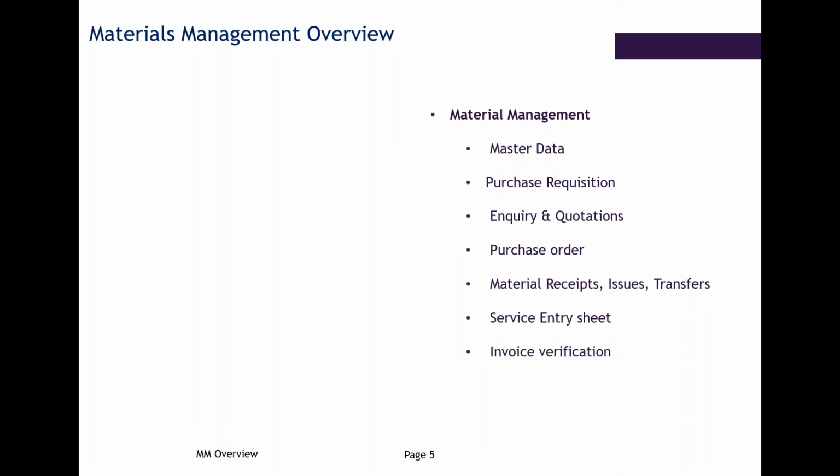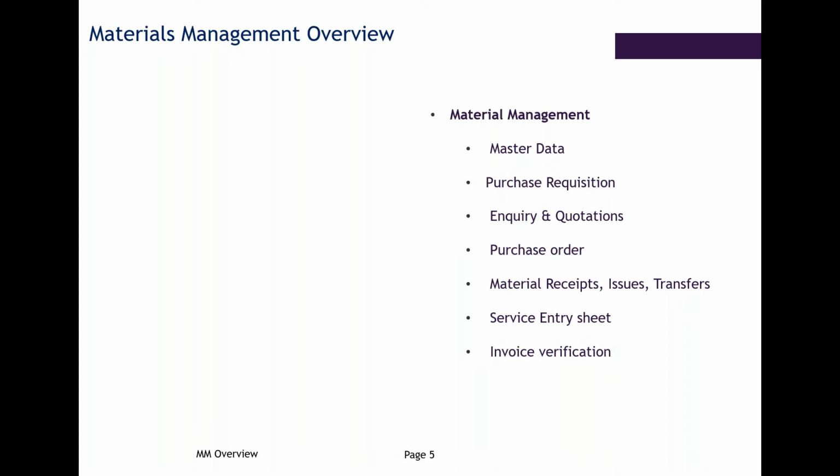So in material management we have different segments. As master data, we have purchase requisitions, inquiries, purchase orders, material receipts. We can also call it goods receipts. Then we have goods issues and material transfers, service entry sheet, that is when we do a service procurement, and finally invoice verification, that is vendor payment.